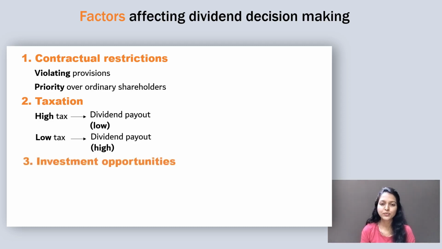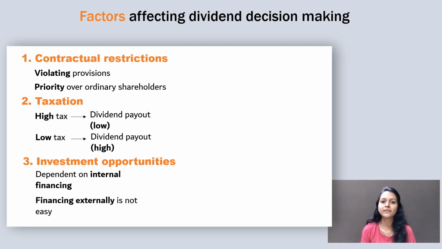Third factor is investment opportunities. There are companies that, when they have an opportunity for a profitable investment or expansion, need to be dependent on internal financing, that is, retained earnings. The reason is they do not have easy access to external financing. Now, because the company is heavily dependent on retained earnings, dividend payouts may be low or nil.